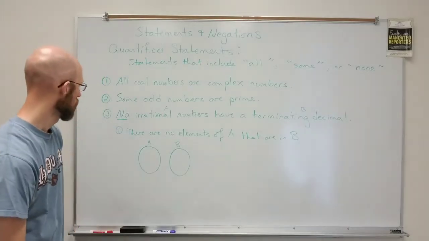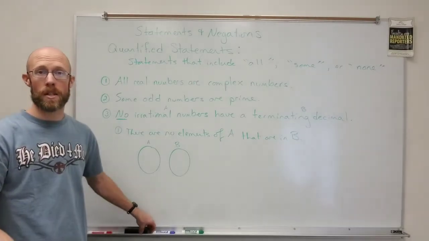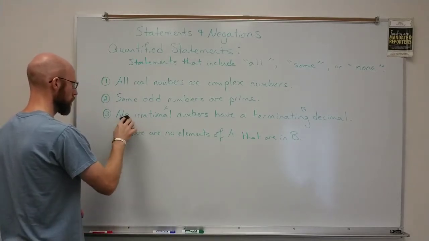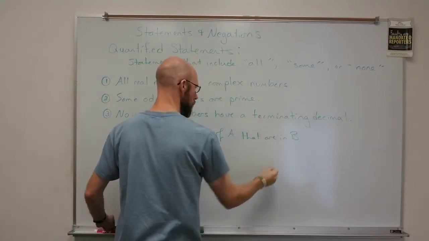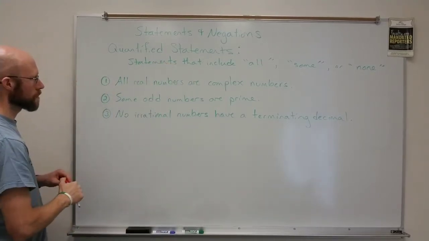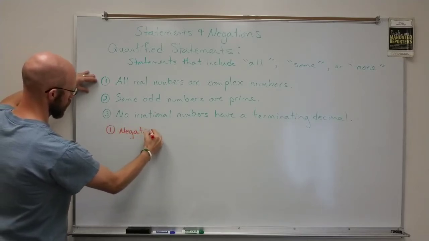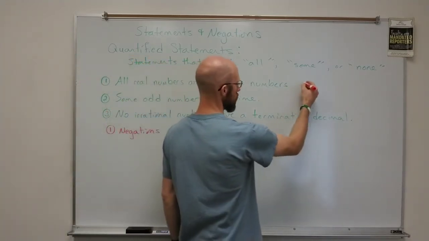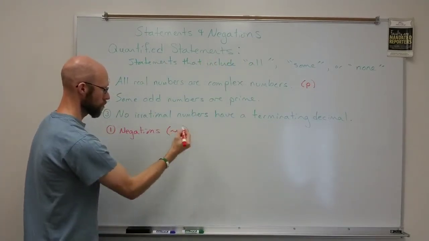All right. Now, let's take a look at the negation of each of these statements. Okay, the negations are a little bit interesting. And we can kind of get some idea based upon the corresponding Venn diagram. So going back to statement number one here for the negations. If statement number one, let's say that's statement P, then what I want is statement not P. What does that look like?